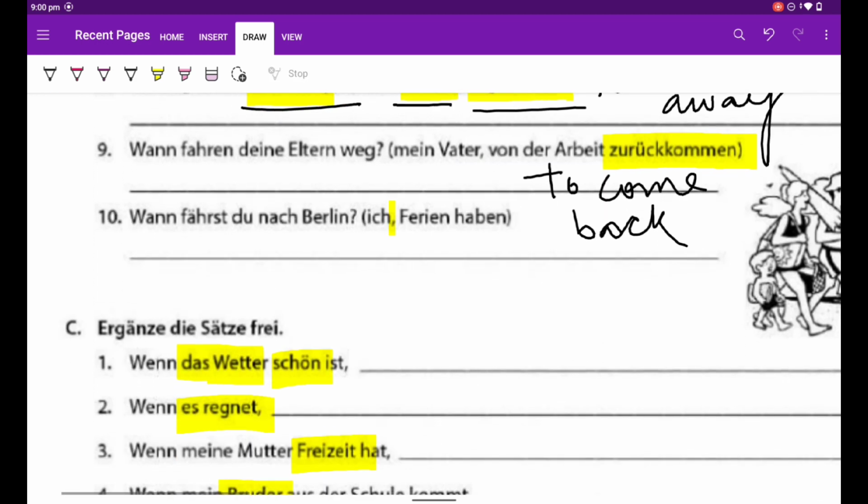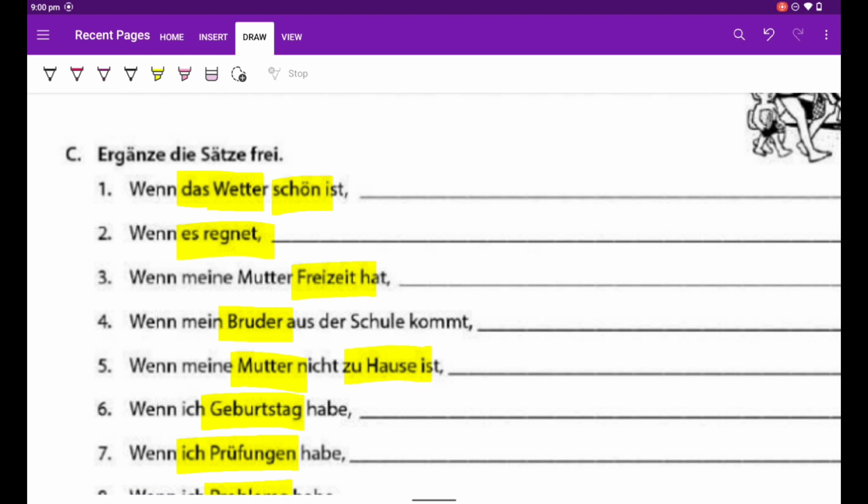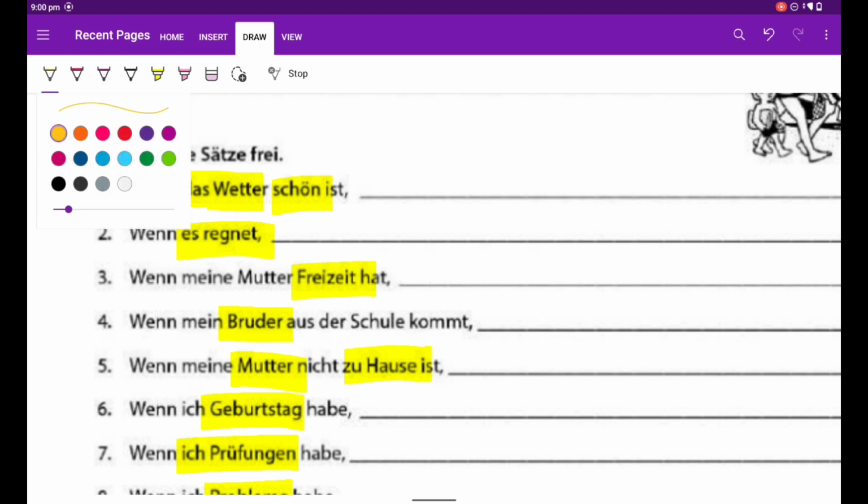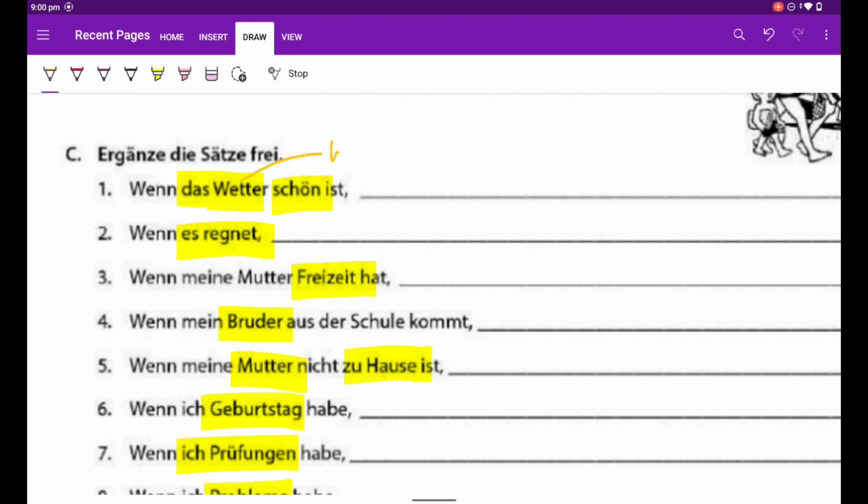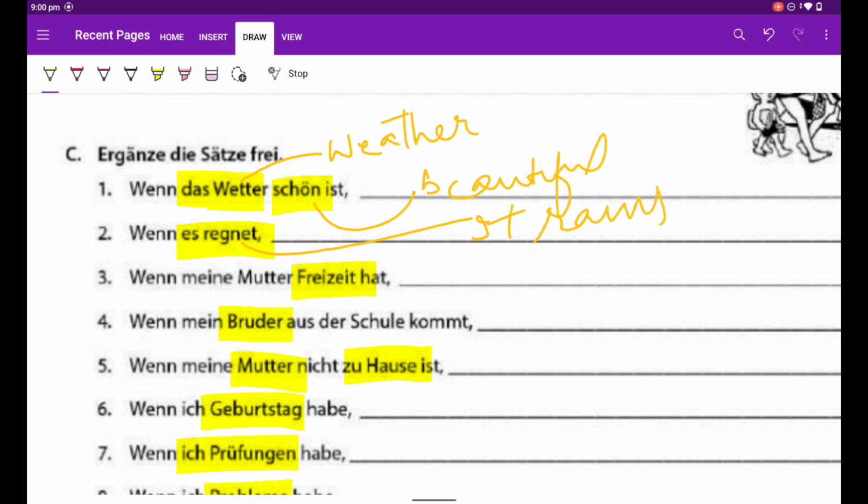So we have the last section. Das Wetter means weather. Schön, beautiful. Es regnet, it rains. Die Freizeit, article is die, free time or leisure time.